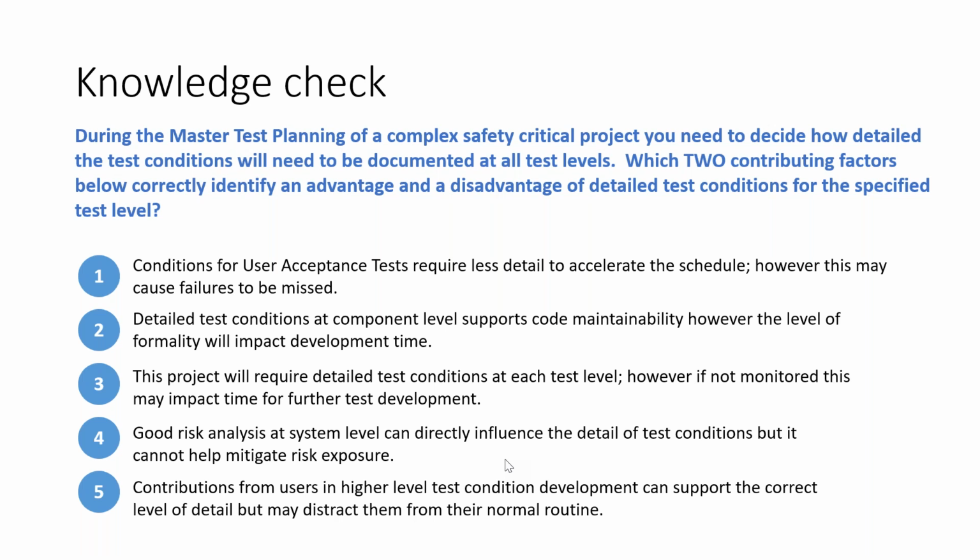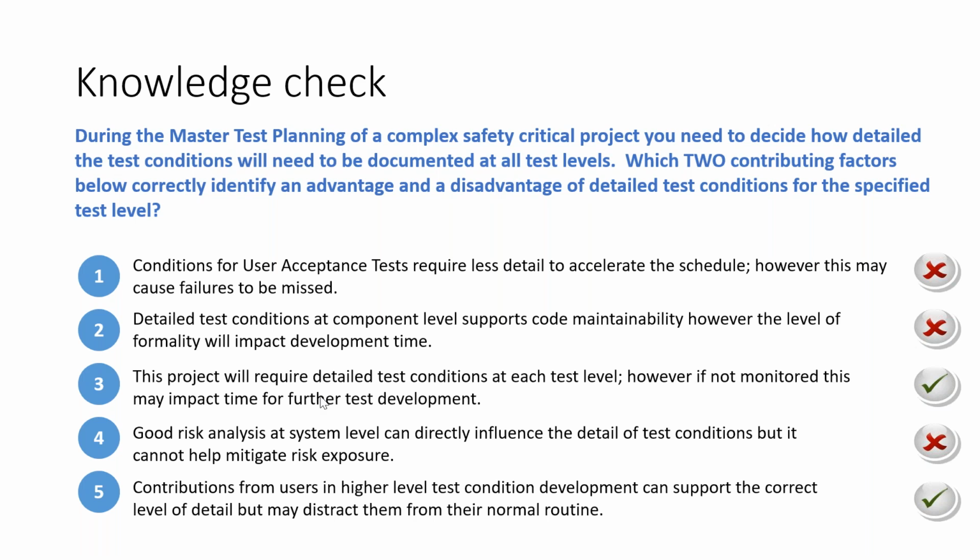Sounds a little reasonable, but now you have to answer based on whatever you read. Which two do you think are right? First one is right or wrong? Wrong. Yes, you are right. Second one is also wrong. Third one appears a good statement. Fourth one again, wrong. Cannot mitigate risk exposure is not a good disadvantage. Then one is left, so the fifth is anyway a good answer. So this is how questions will come in the ISTQB exam.